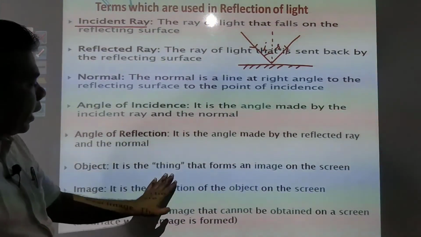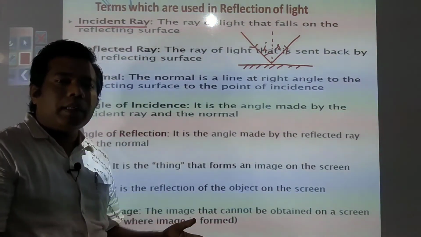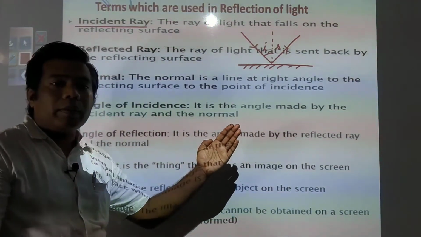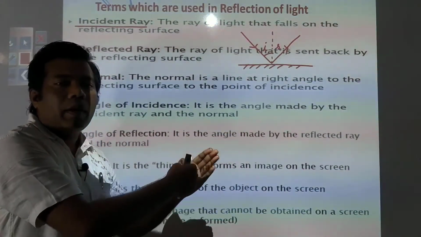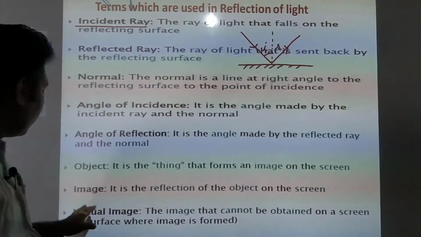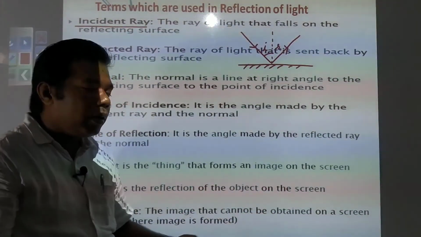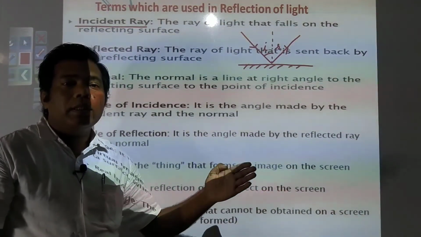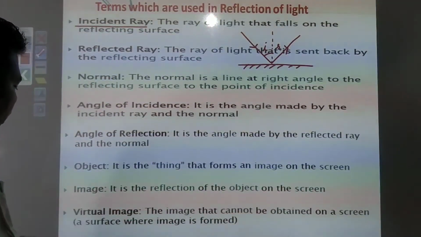Object is the thing that forms an image on the screen. Any object that is coming on the reflecting surface of the mirror, if an image is getting formed of it, will be called an object. Image is the reflection of the object on the screen. If you are getting a virtual image, the image formed on the mirror will be called an image.